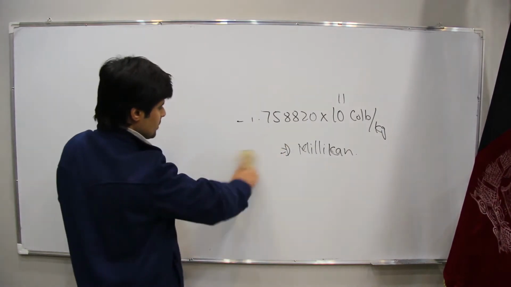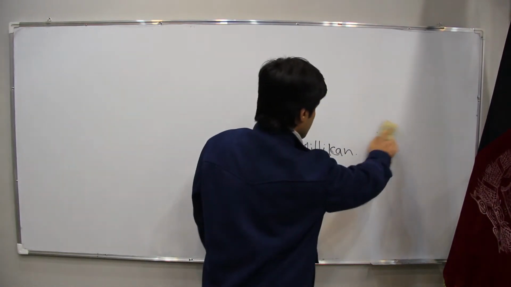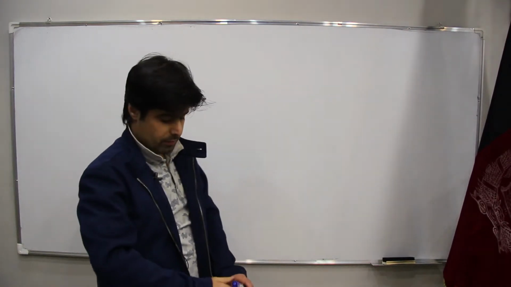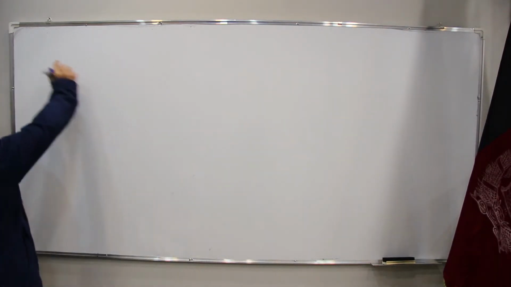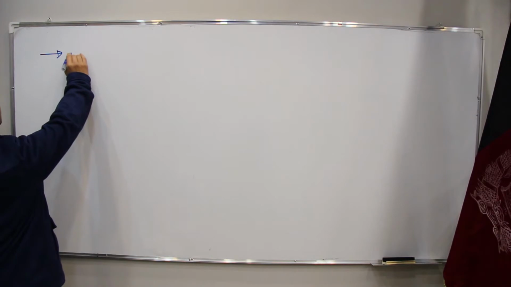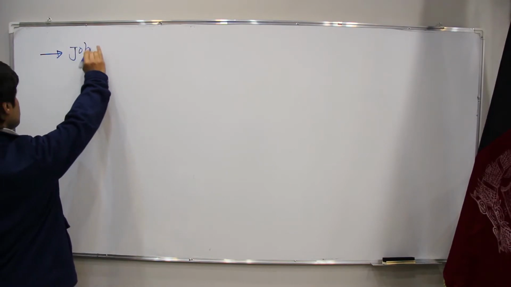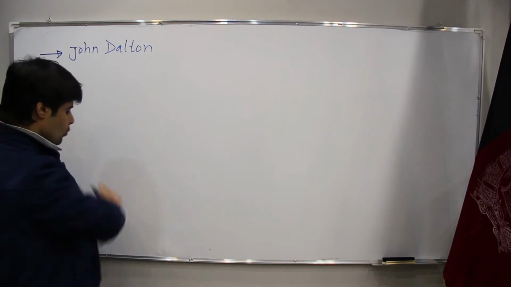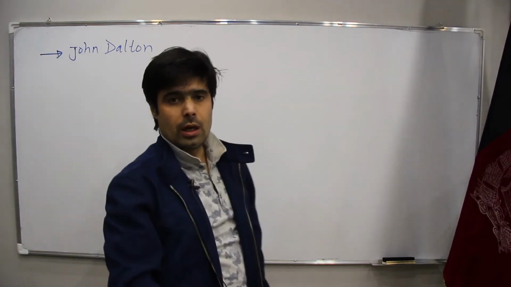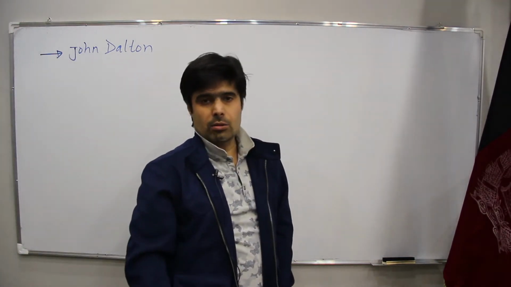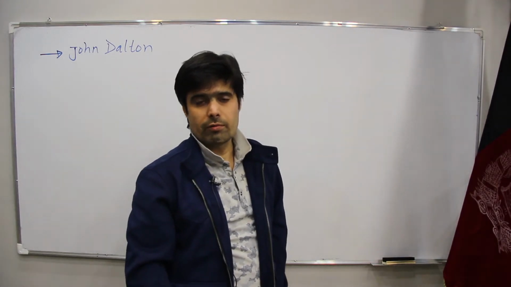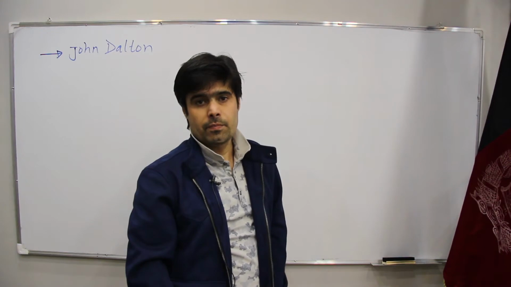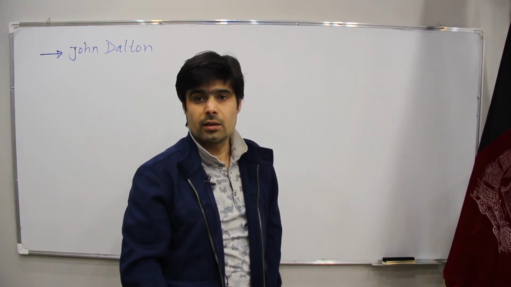The previous lecture that we had was about atomic structure. In atomic structure, we explained John Dalton's theory. It was the first theory which talked about the atom, and he explained that the atom is the fundamental part of matter which is not divisible, it means uncuttable.